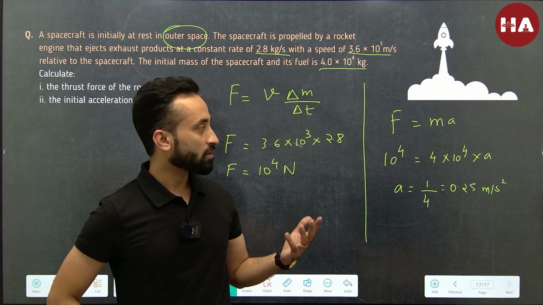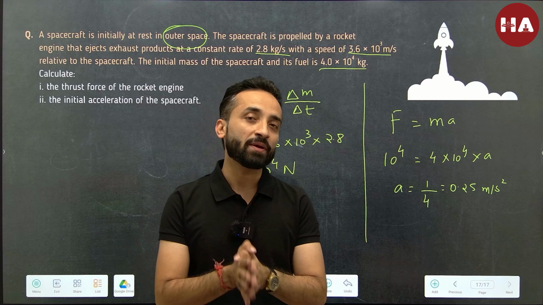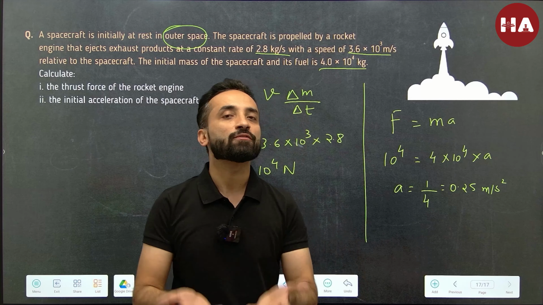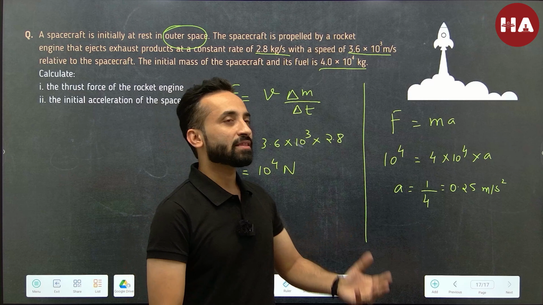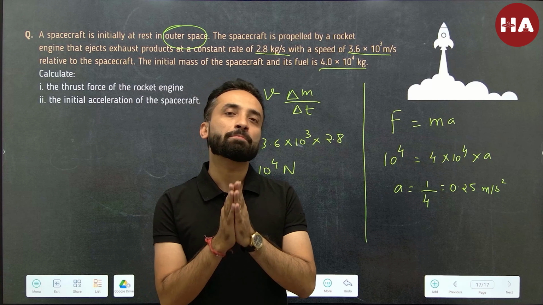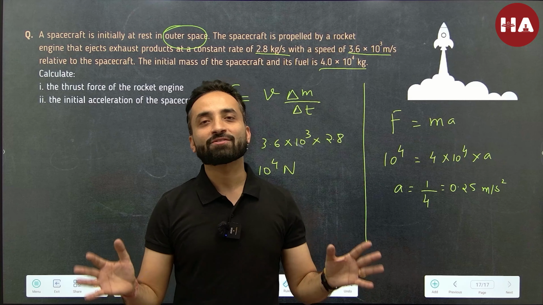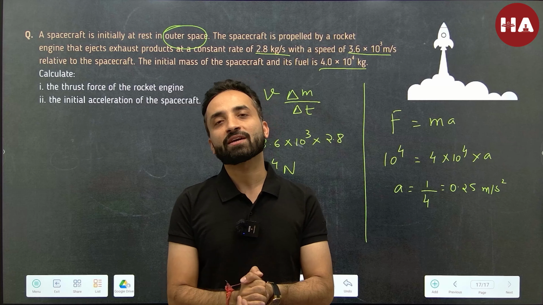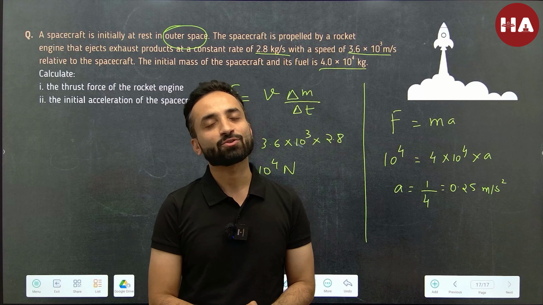So this is an acceleration that we can manage with because already the rocket is in outer space, but you would need much more force at the time of liftoff, right? Because there the force of gravity is also acting and therefore you need to counter that as well. So I hope you are able to get the basics of how a variable mass system works, and now we have accommodated that component also. Very soon we are going to start with the previous year questions, and that is where we will apply everything that we have learned so far.